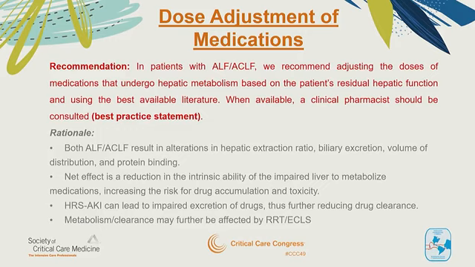We're aware that both in ALF and ACLF, you get alterations in the hepatic extraction ratio, biliary excretion, volume of distribution, and protein binding. Other confounding factors that may affect this include acute kidney injury, as well as the use of renal replacement therapy, where we do have pharmacokinetic data, but for other extracorporeal circuits, the data is a little more scant.